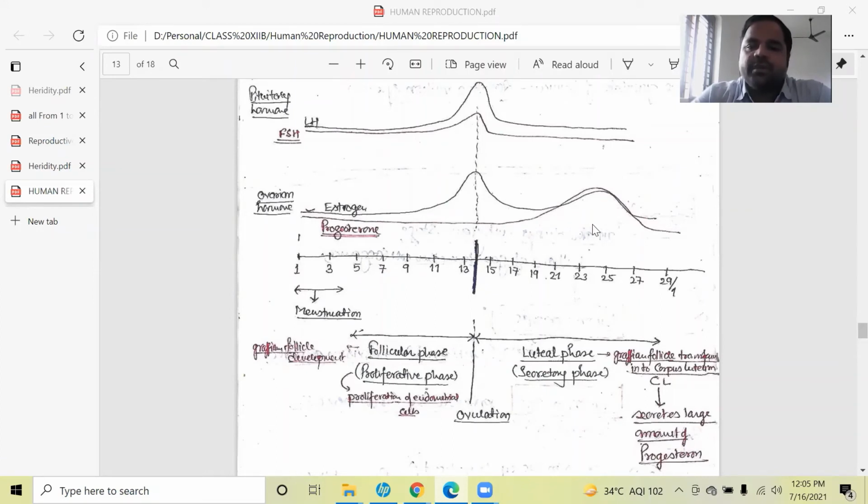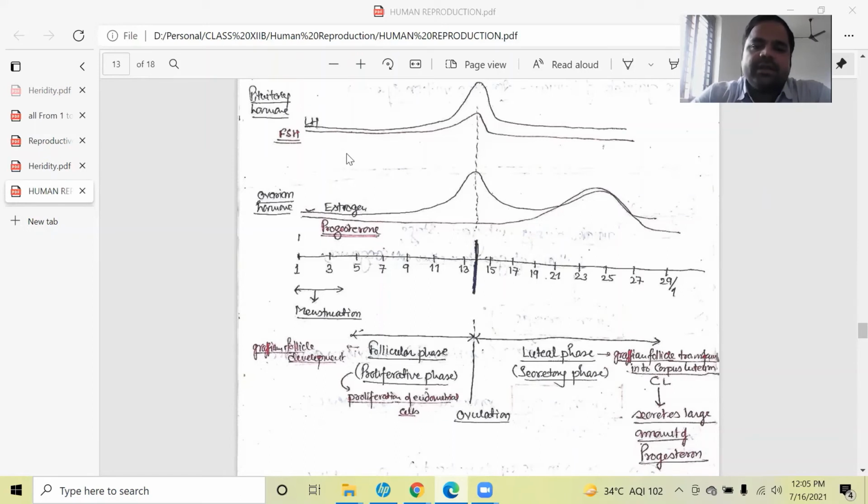So progesterone is the main hormone. As I said before, progesterone is considered the pregnancy hormone. This pregnancy hormone will help the uterus to accommodate the embryo. It will be expressed within this window, from the 21st to 27th day of the 28-day menstrual cycle. If pregnancy is maintained, then progesterone will continue its function. And if pregnancy does not occur, then what will happen? The progesterone will again go down.